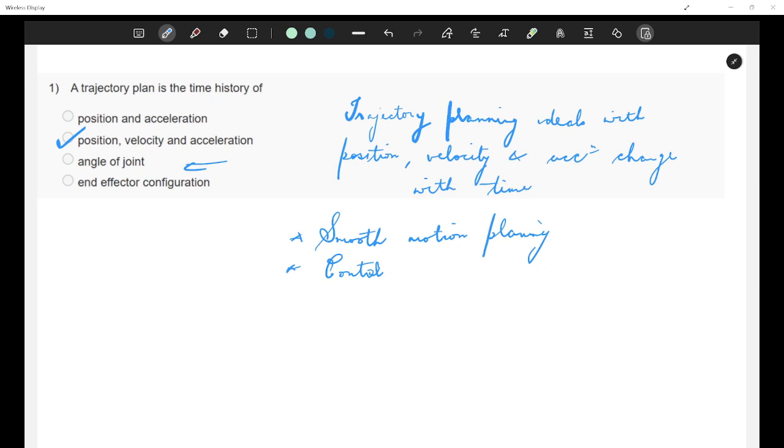And the last option is end effector configuration. This is incorrect because end effector configuration refers to the final pose, the position and orientation of the robotic end effector, not the full motion history, right? It is not a plan, it is just a final position. A trajectory plan describes how the robot moves continuously over time, not just where the end effector ends up. So that is why the correct answer is position, velocity and acceleration. I hope this is clear.